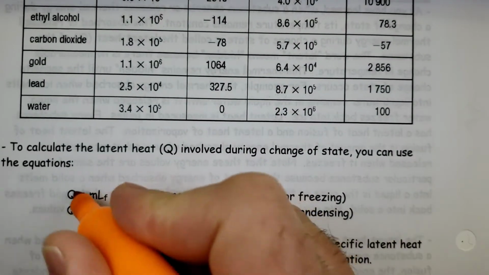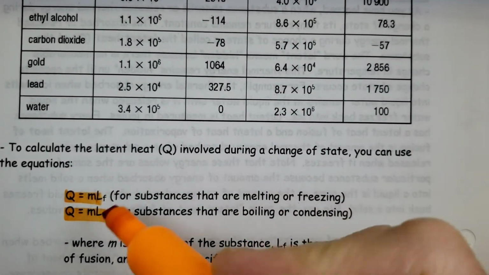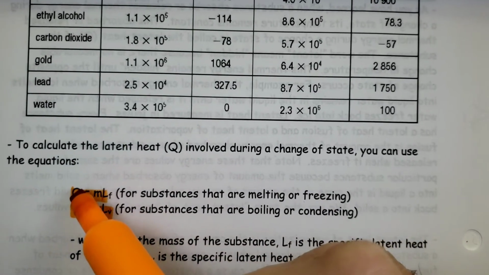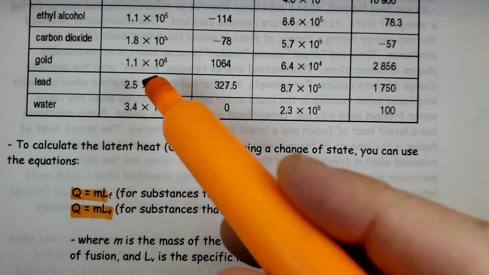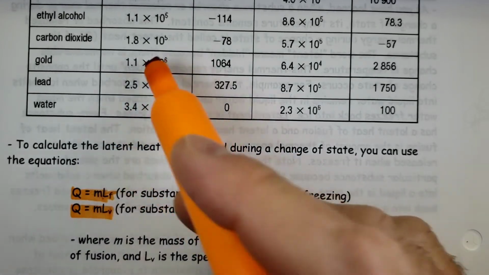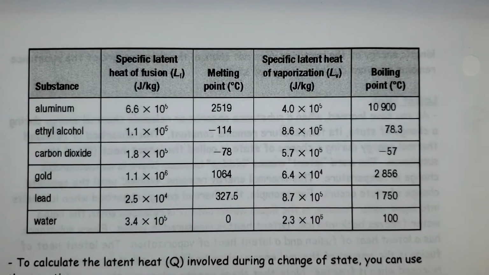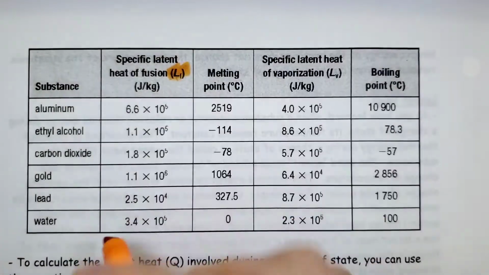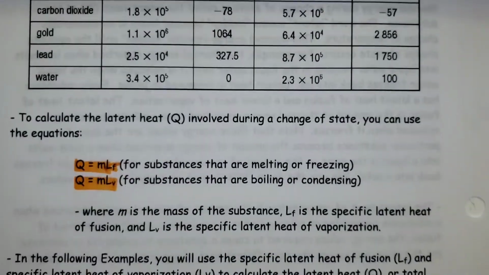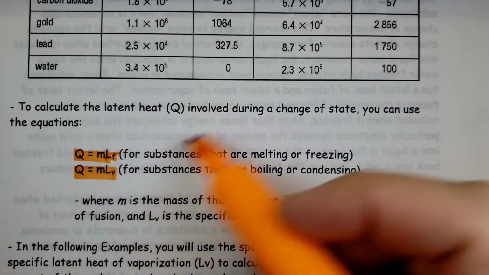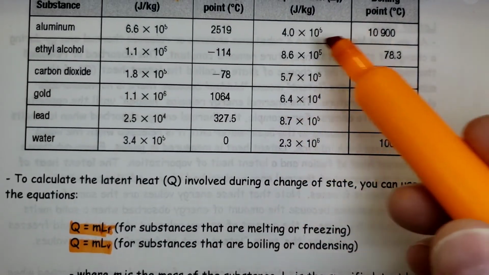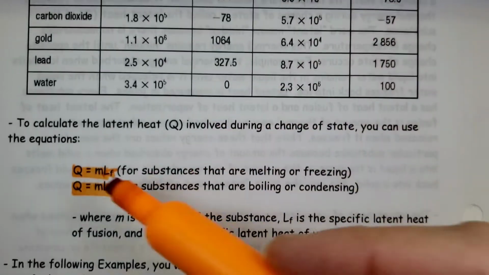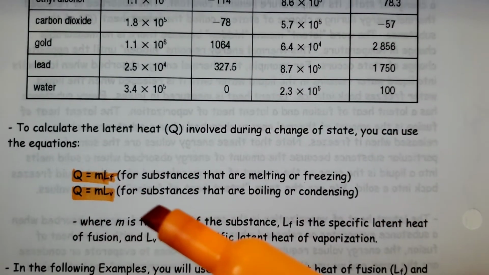So the equations here are very easy. If we have more than 1 kg and we want to figure out how much energy is absorbed when something melts, such as water or lead or gold, we just simply take our LF value, our latent heat of fusion, and multiply by the number of kgs we're dealing with. Or if I want to look at latent heat of vaporization, take the number that is absorbed for 1 kg and multiply by the number of kgs I have.